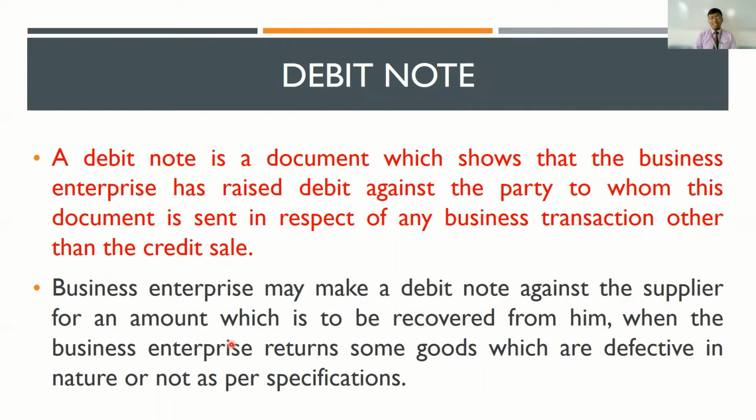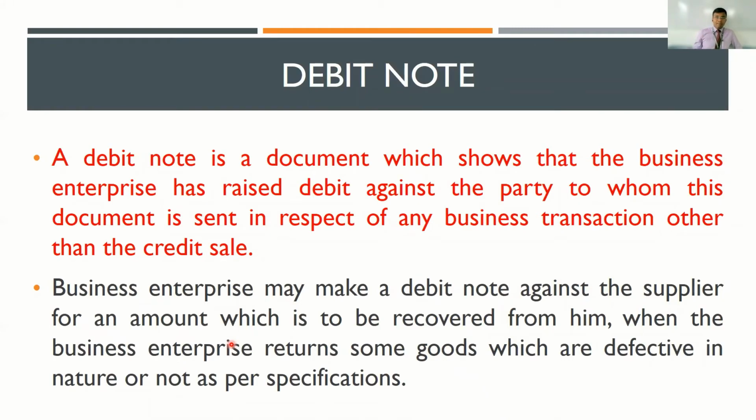So what is a sales return? A sales return is when you bought something, you're not happy, and you're returning it back. A purchase return is when you purchase something, you're not happy with it, and you're returning it back. So a sales return is when you, as a business, sold something to your customer, they are not happy, and they're returning the goods back to you. A purchase return is when you bought something, you're not happy, and you are giving the product back.